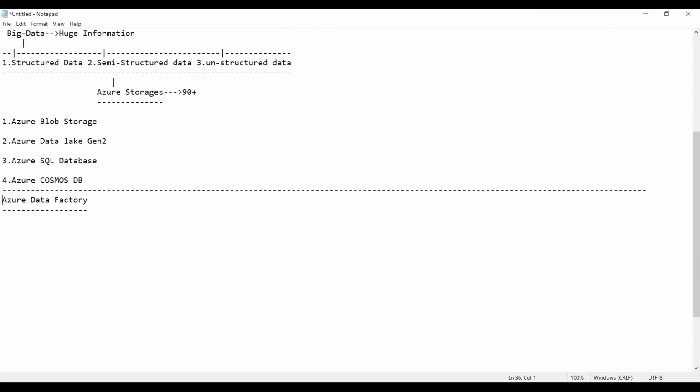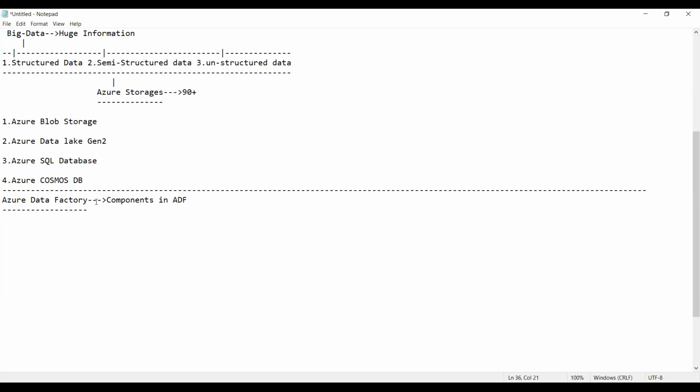The Azure Data Factory needs the following components to design a pipeline. We call these the components in ADF, not Azure.